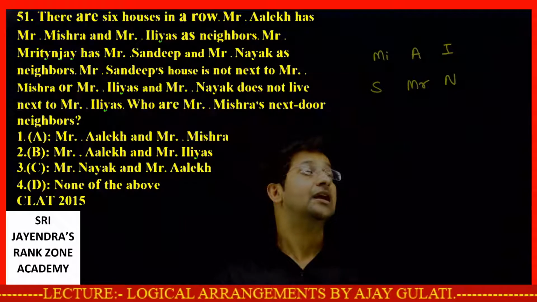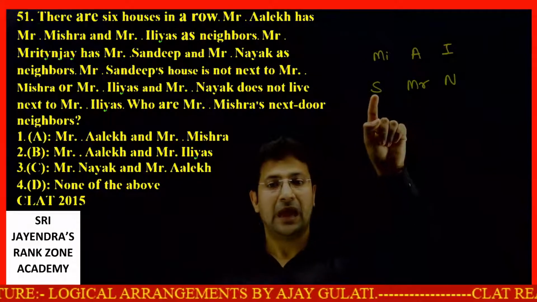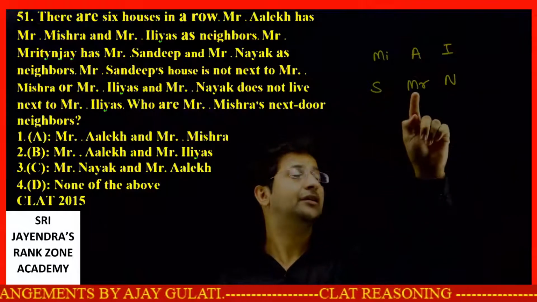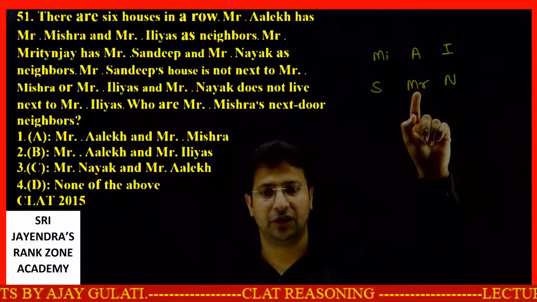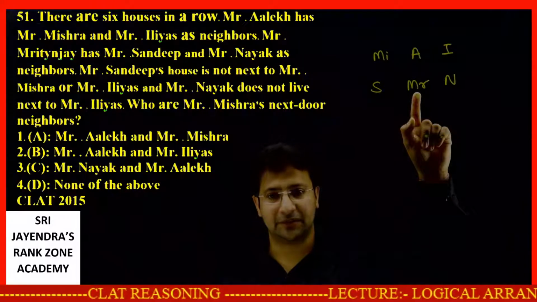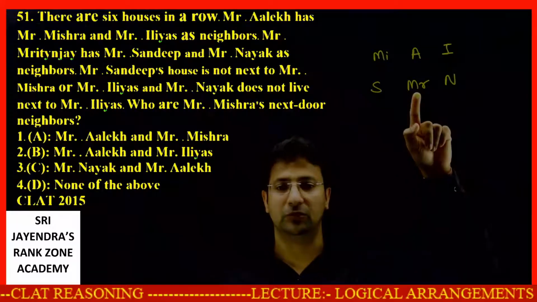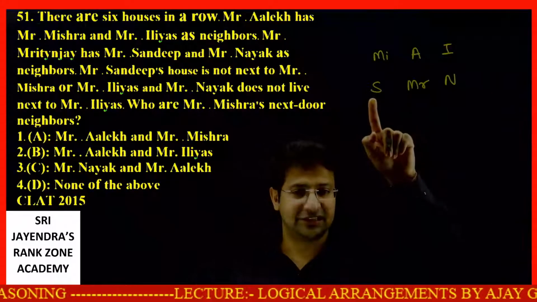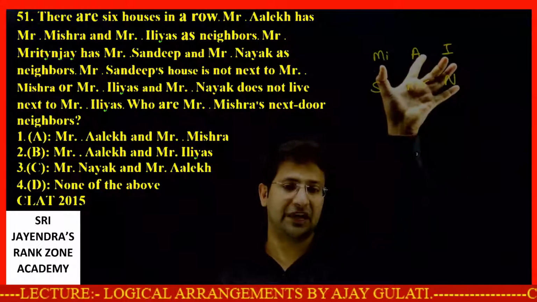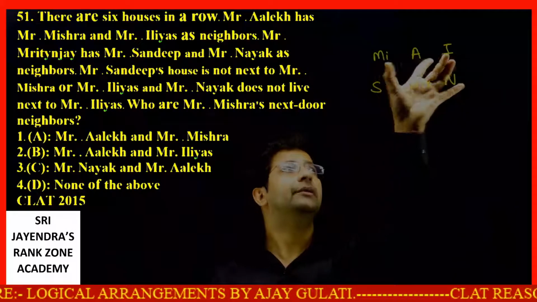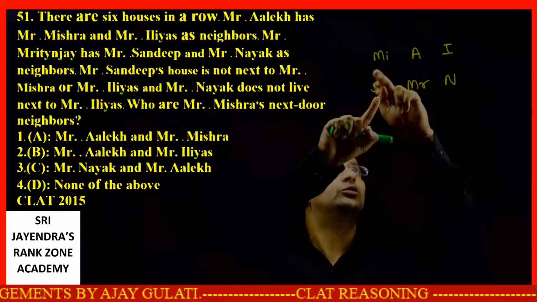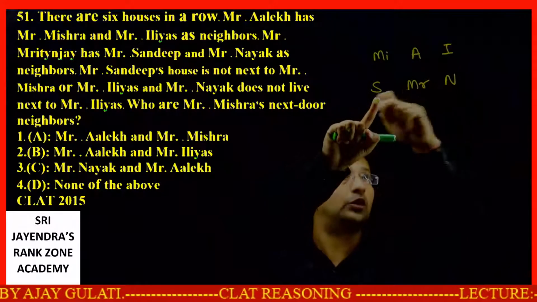Other thing is, Mr. Mrityunjay has Mr. Sandeep and Mr. Nayak. Mr. Sandeep's house is not next to Mr. Mishra or Ilyas. See, this is Sandeep. His house is not next to Mishra or Ilyas, means this group of 3, Mishra, Ilyas and Alek, will come either over here or over here. But since Sandeep cannot be next to this fellow and he cannot be next to this fellow, what does it mean?